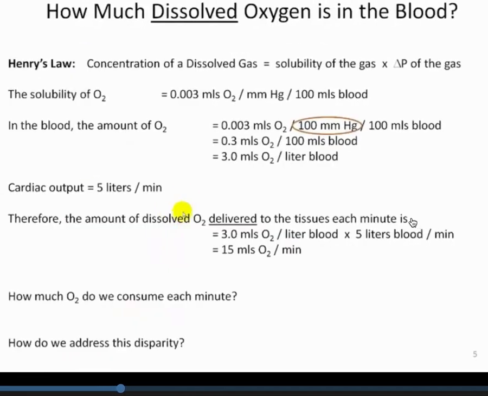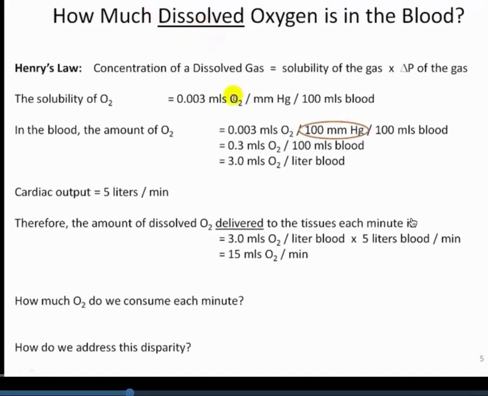So we're going to focus on dissolved a little bit. The question is how much dissolved oxygen is in the blood, to continue to understand how much there is, why it's there, and whether it's useful for us. We talked about Henry's law previously, and Henry's law states the concentration of a dissolved gas is the solubility of that gas in a liquid times the delta P at that moment in time.